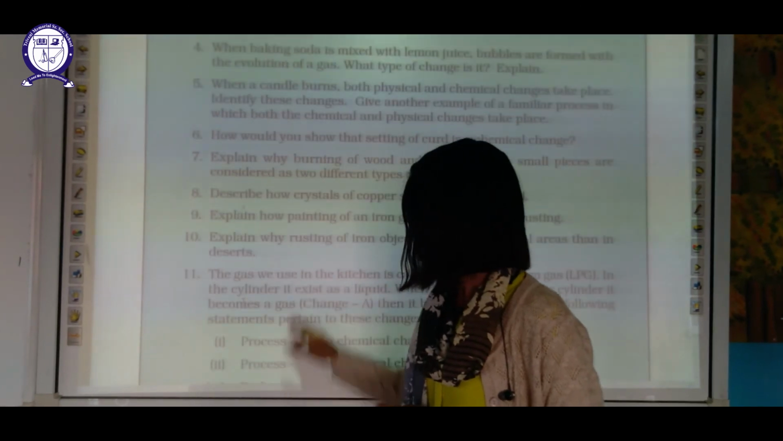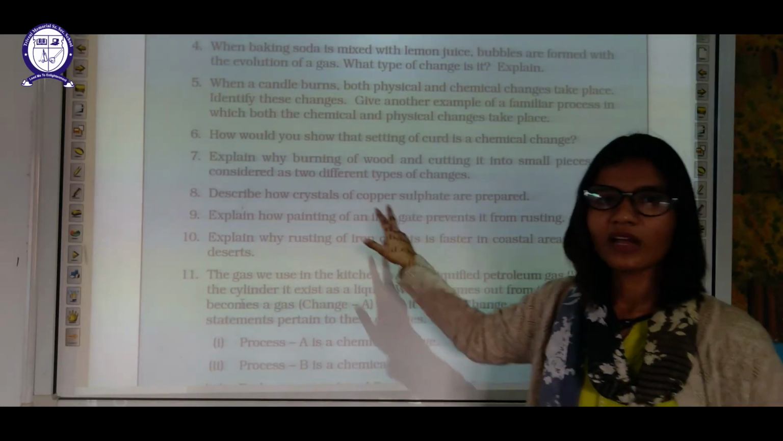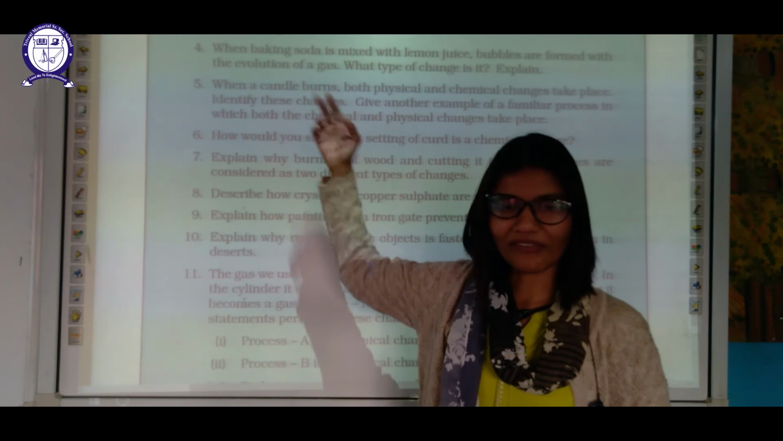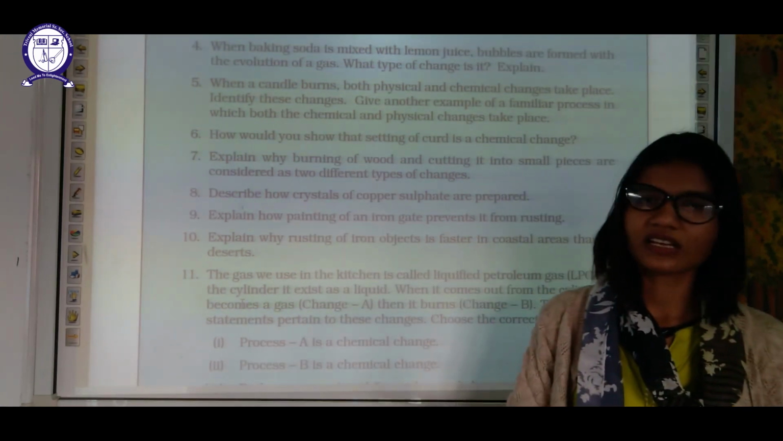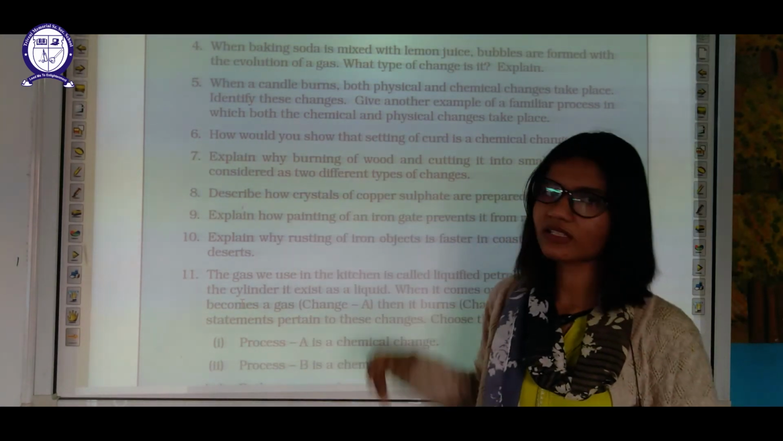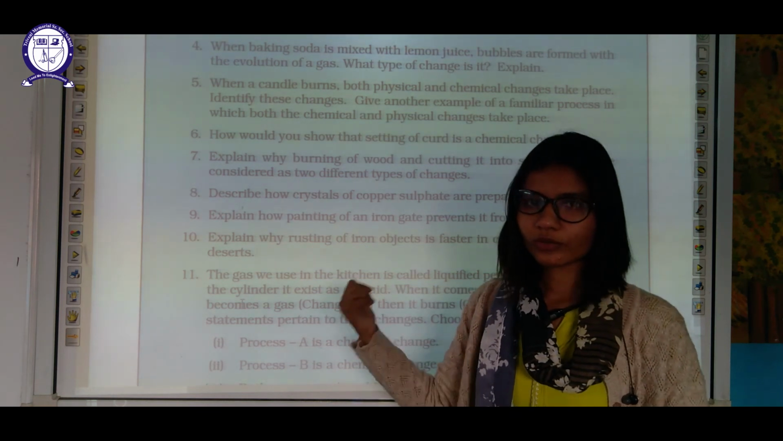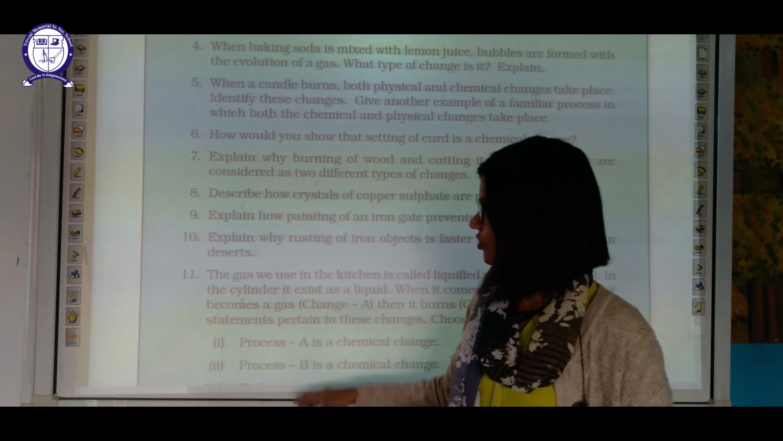Okay, describe how crystals of copper sulfate are prepared. For this, you can refer to the previous section. We have just discussed how we get those crystals. Okay, you can rewind the video to know the answer to this question.